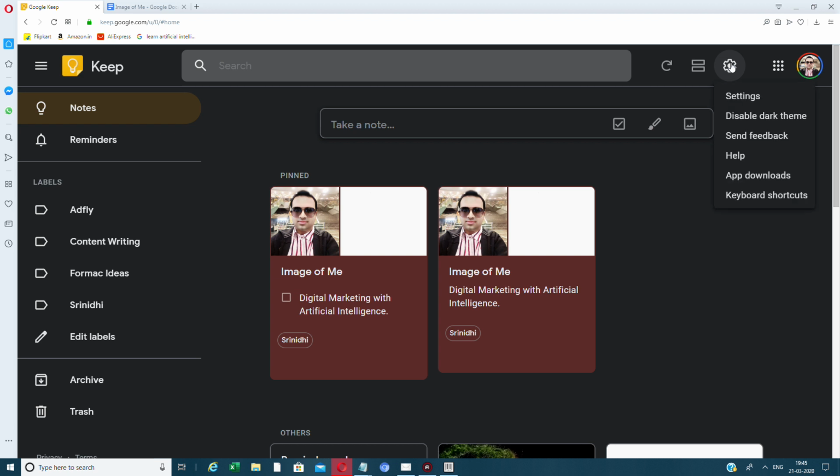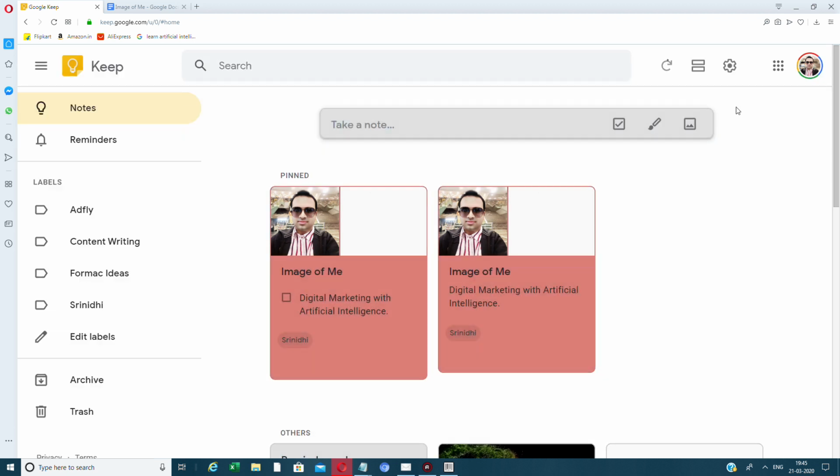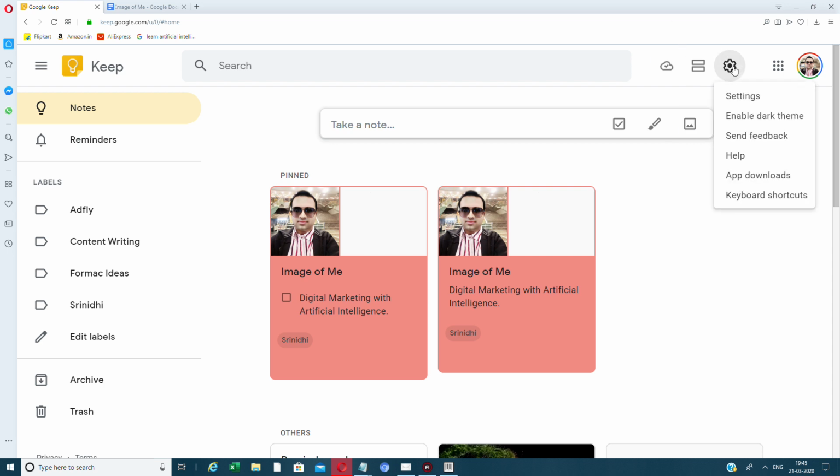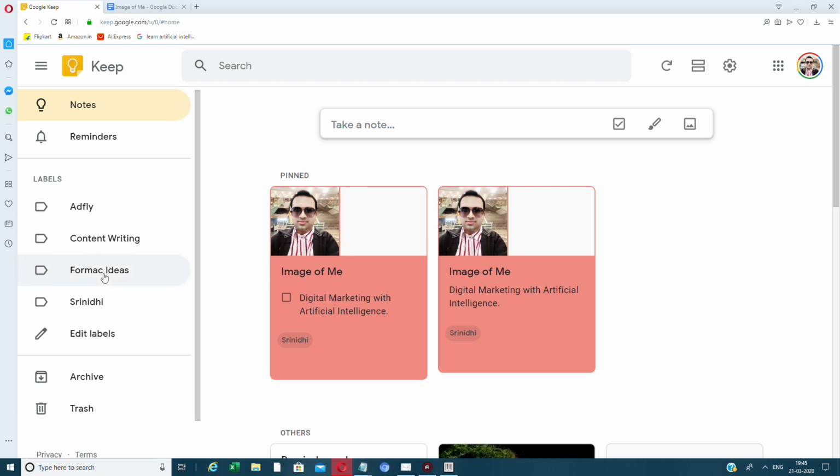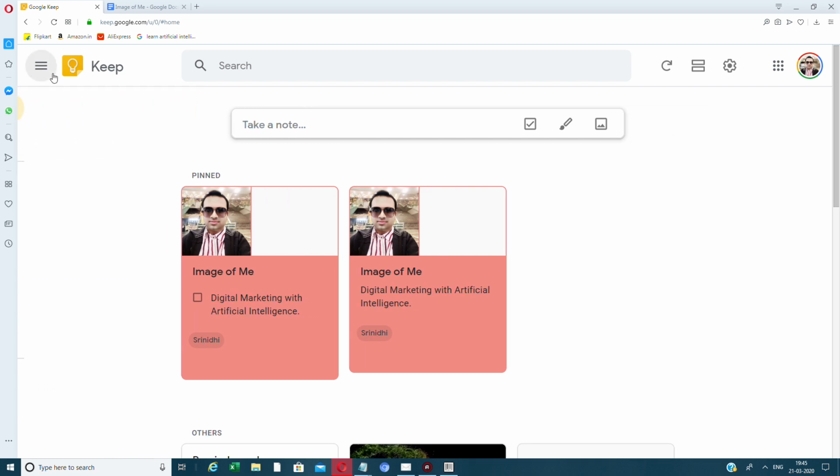Okay. This is the settings. You can disable the dark theme. Let's go back to the light theme, and then you can also get the Chrome extension over there. I'll come to that. I think I've covered most of the stuff here.